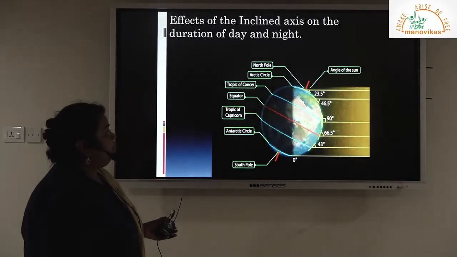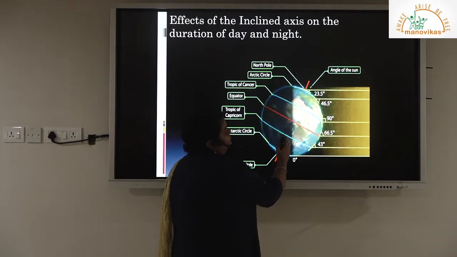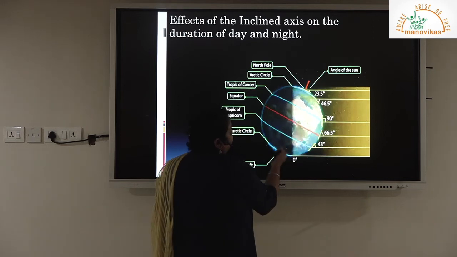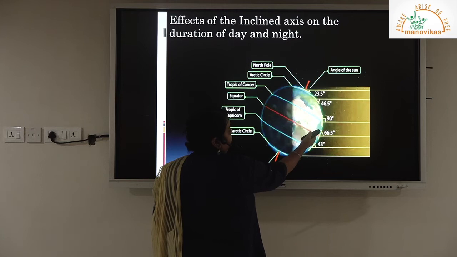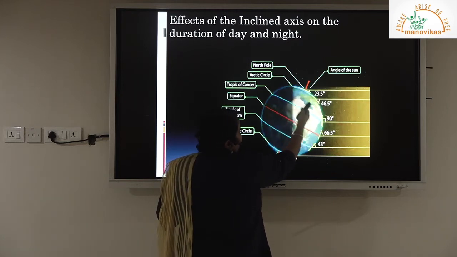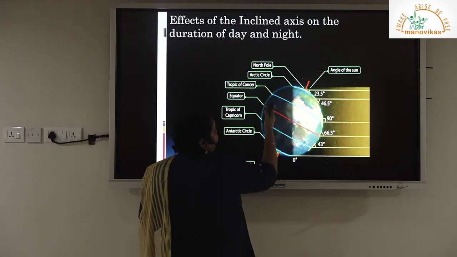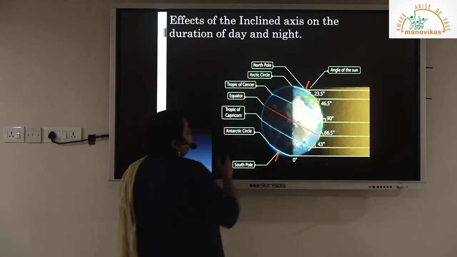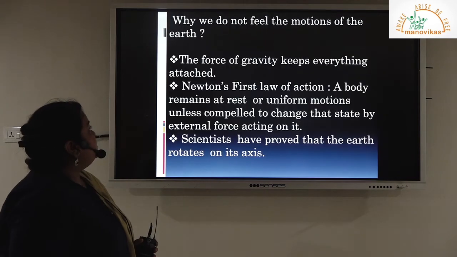Okay, another picture showing you how the lighted portion, because of the tilt of the axis, one polar region is in light, another polar region in darkness. Equator experiences equal day hours and equal night hours, whereas the temperate region in the northern hemisphere is experiencing maximum daylight, less night, and in the southern hemisphere less day hours and longer nights. So that's the result of inclination of the axis.